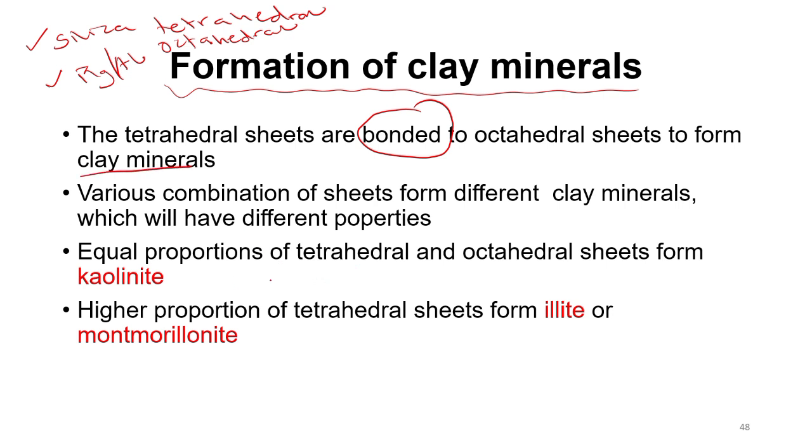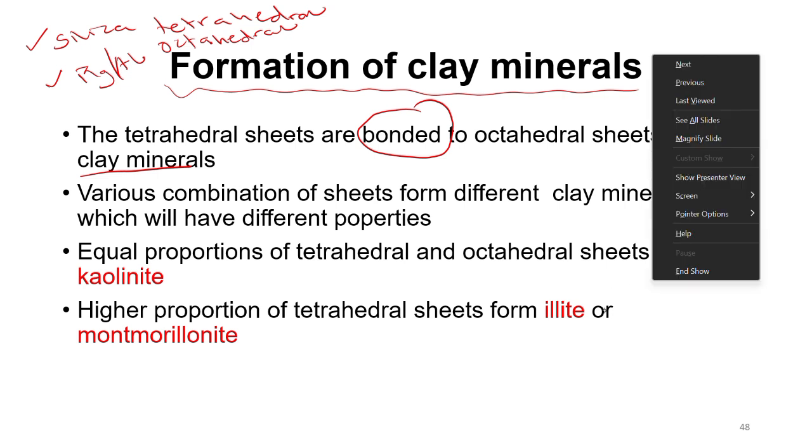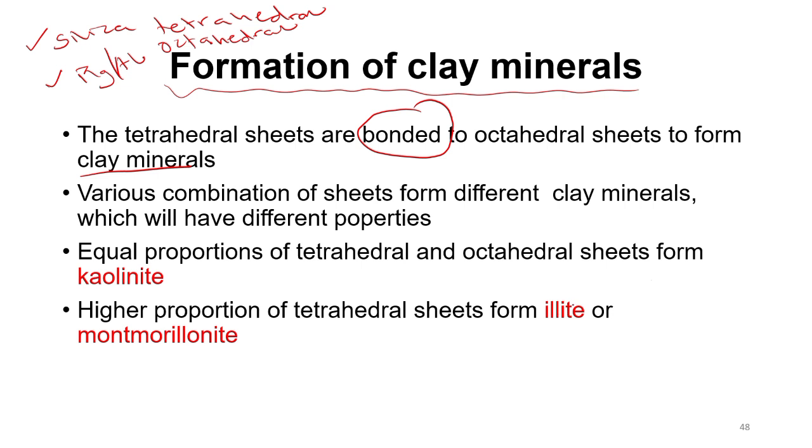Now, we've also mentioned the types of clay minerals we have: the kaolinite, the illite, and the montmorillonite, also known as the smectite. And we've only given two building blocks. How do these two building blocks lead to the formation of these three clay minerals? This is about the proportion in which they are formed. Before we can form these minerals, we need proportions of tetrahedra and octahedra.